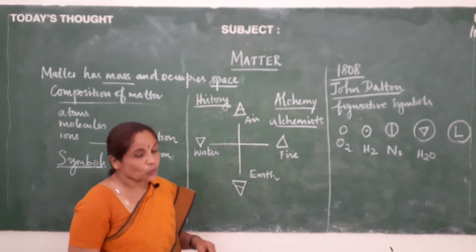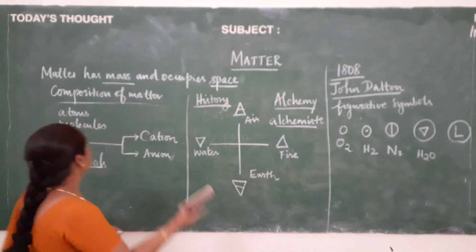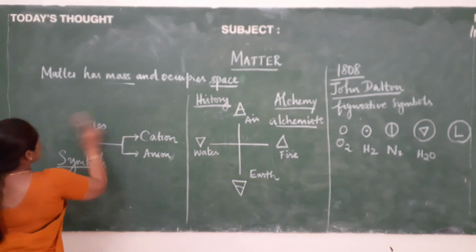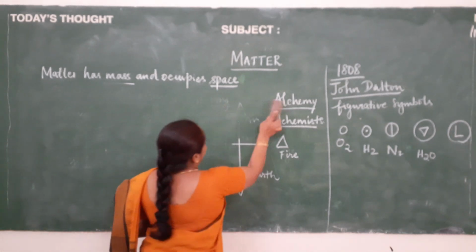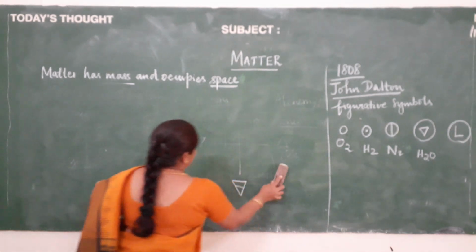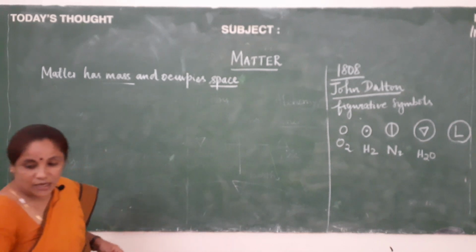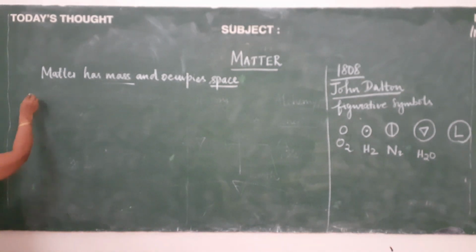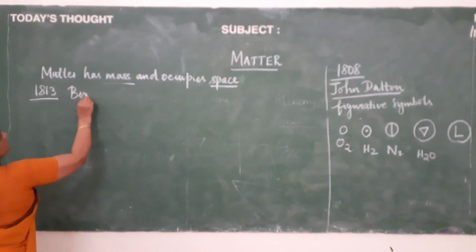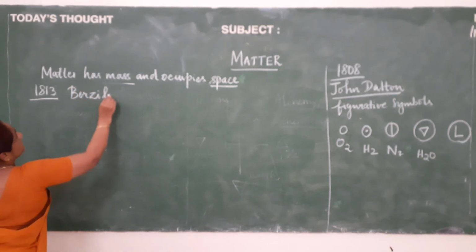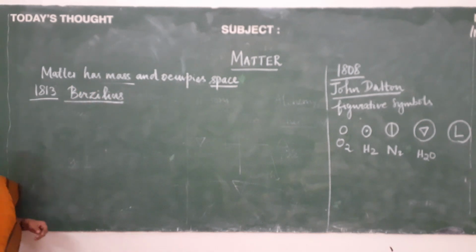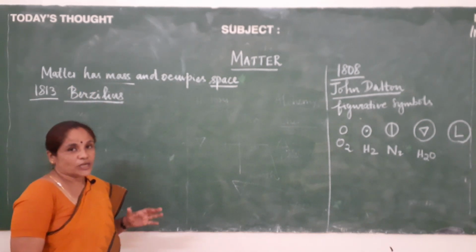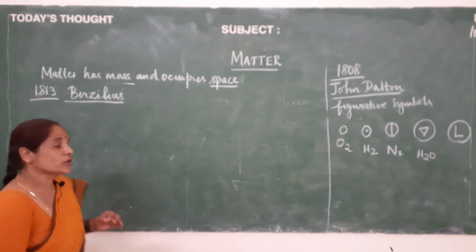Next we will move on to the symbols which were given by Berzelius. We use those symbols at present. Let us see what they are. In the year 1813, it was Berzelius who gave the real symbols. So he came out with 5 important points. Let us see what the points are.